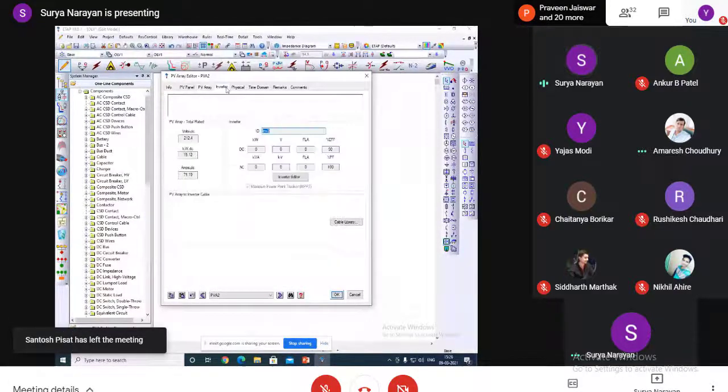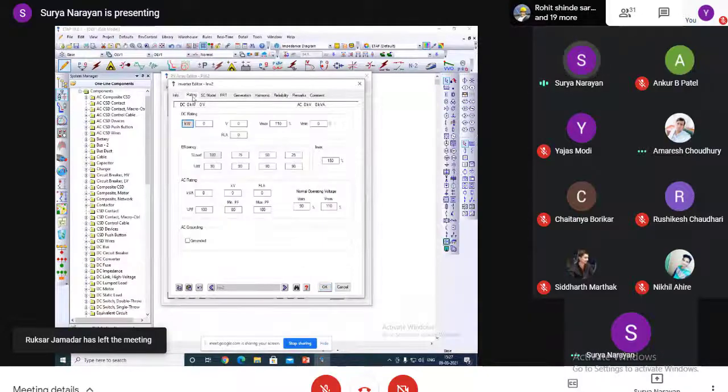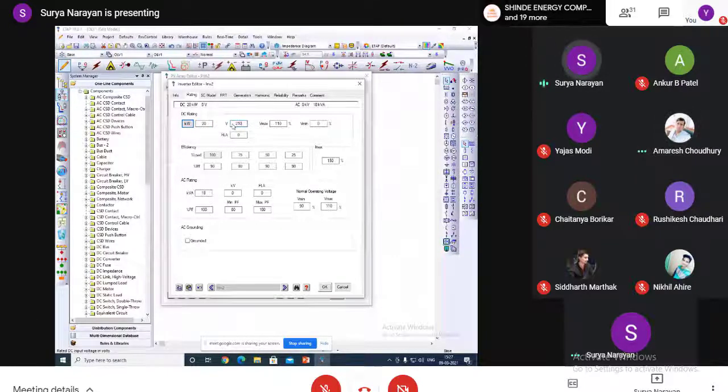Then the inverter. Here I have given this. We can change it to a 15 kilowatt system, or we should give a higher version, 20 kilowatt. DC to AC. Output kV: I want 0.0415.